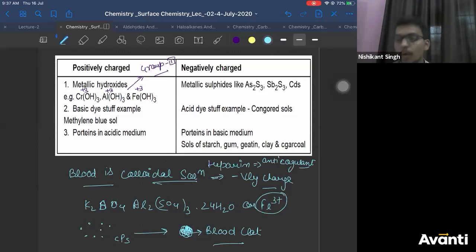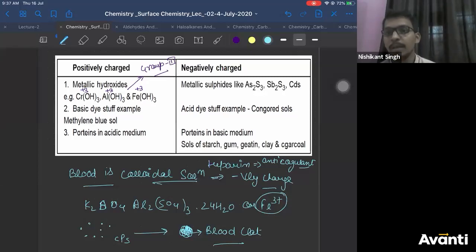So all these ions, Fe3+, potash alum, fitkiri, as we say in Hindi. You must have observed at the barber shop, when they cut somewhere, they used to use a big stone called aftershave. That was a white stone, nothing but alum. What does it do? It coagulates your blood.